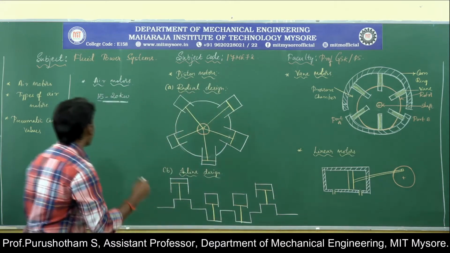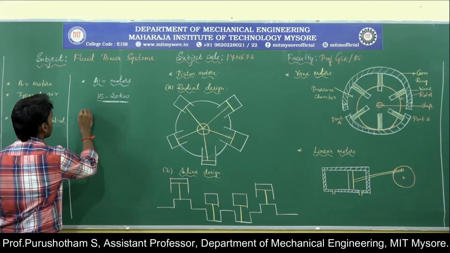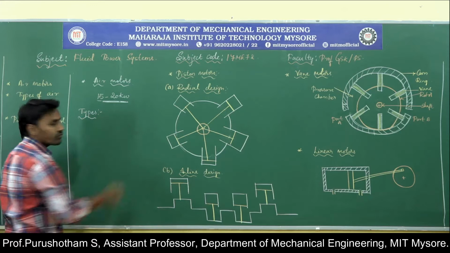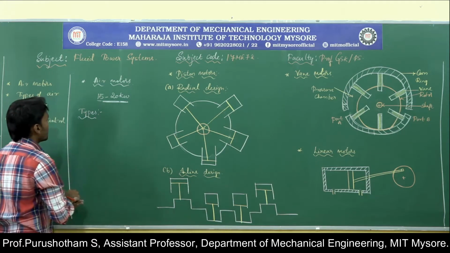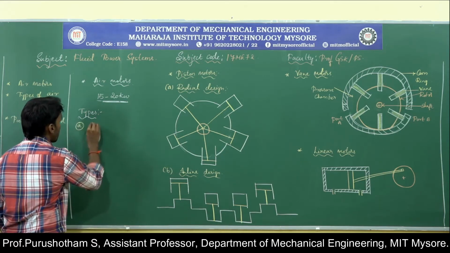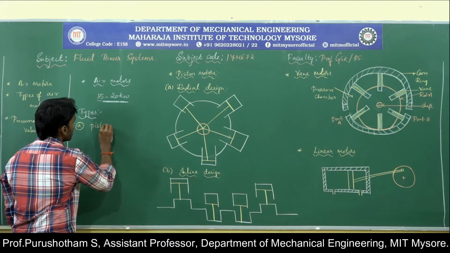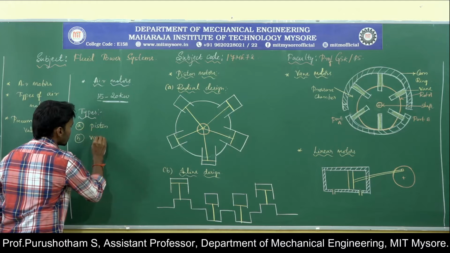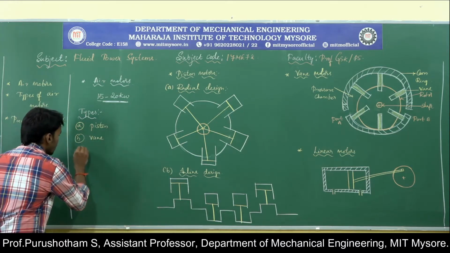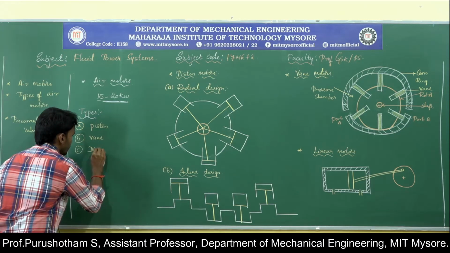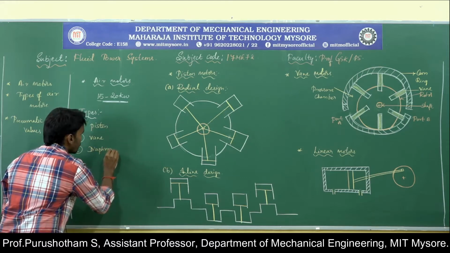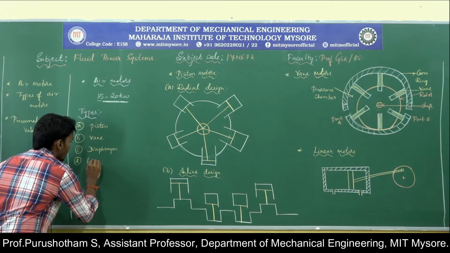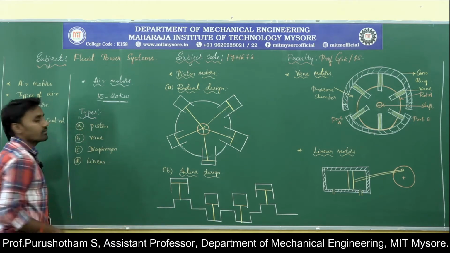Then coming to types of air motors. In types of air motors, we have piston motors, vane motors, diaphragm motors, then linear motors.